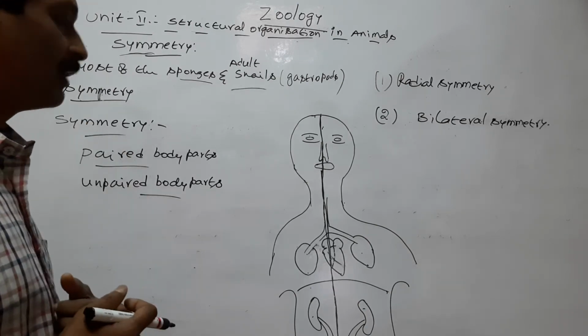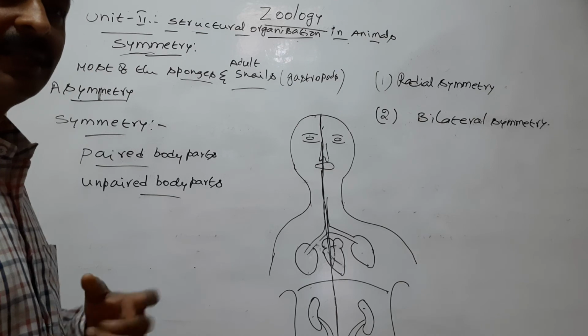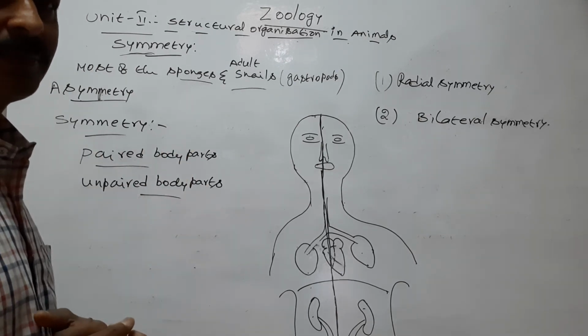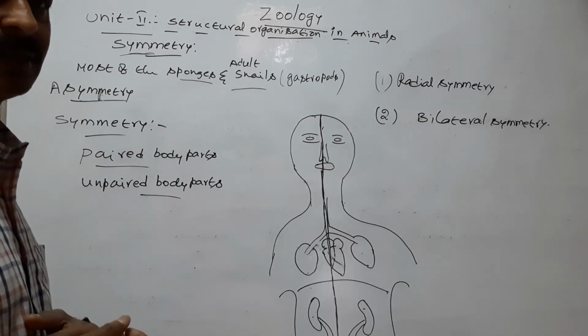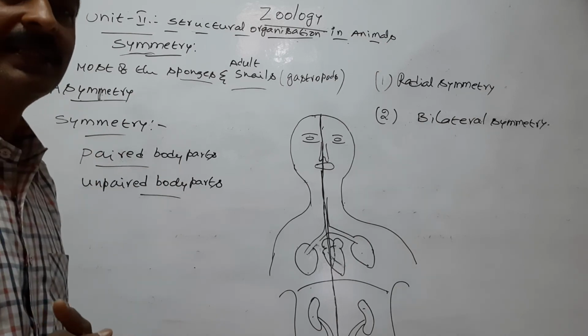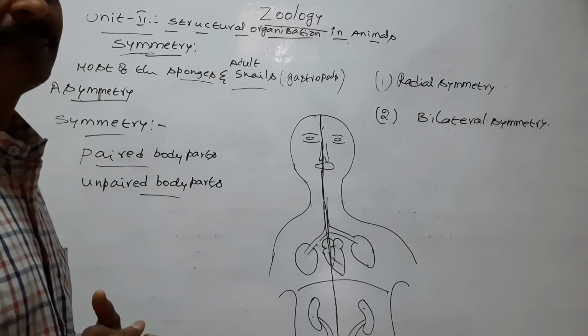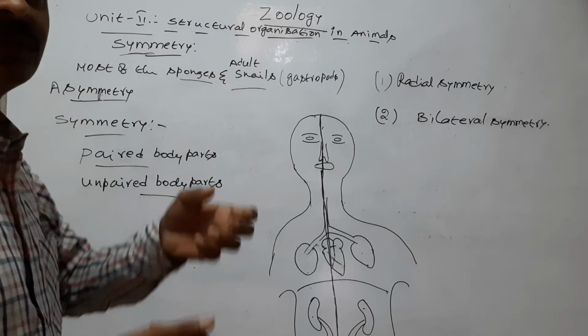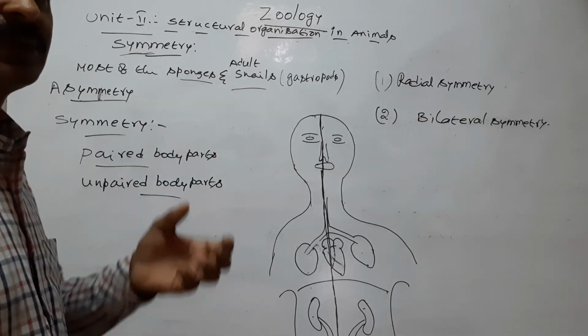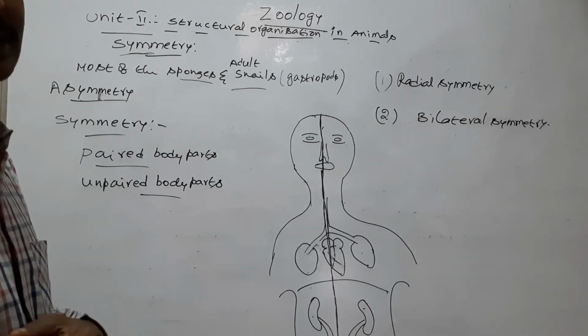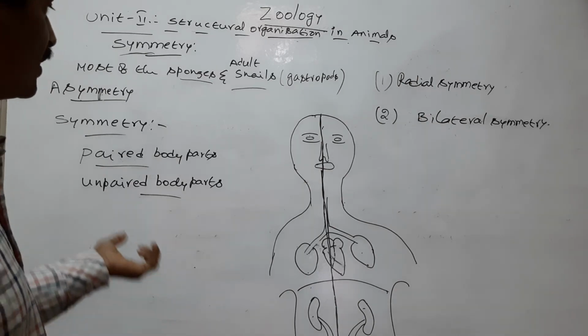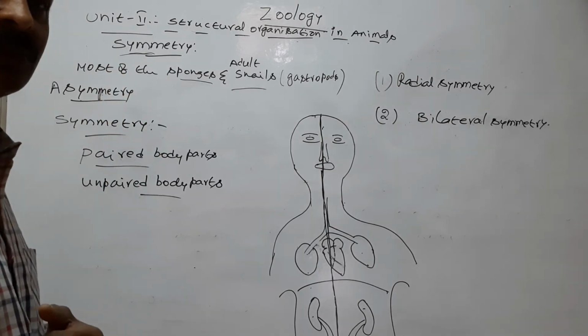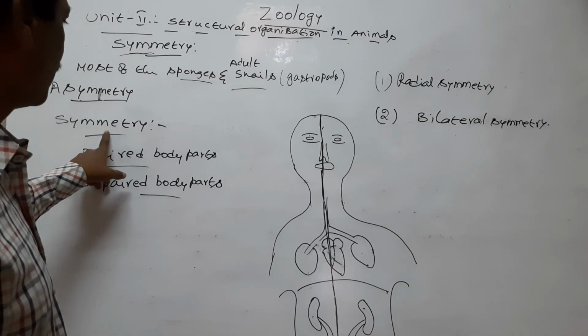But symmetrical animals can be cut into two equal body parts. They exhibit complexity in body structure due to development of the sensory and nervous system. The locomotory system is also developed in symmetrical animals.